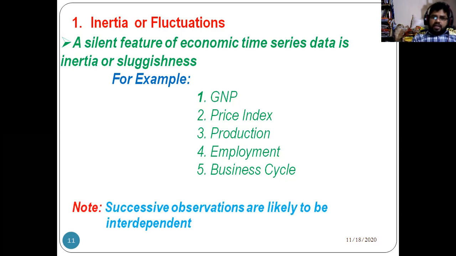You can note down a point: successive observations are likely to be interdependent. Nothing but one can depend on another, and another depends on that one. There is an interdependence.